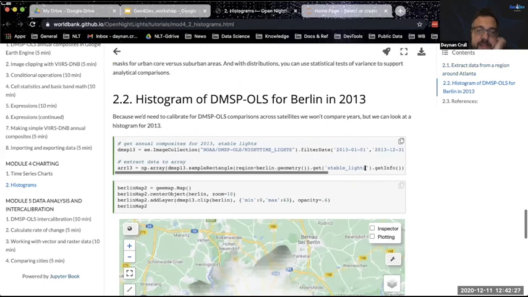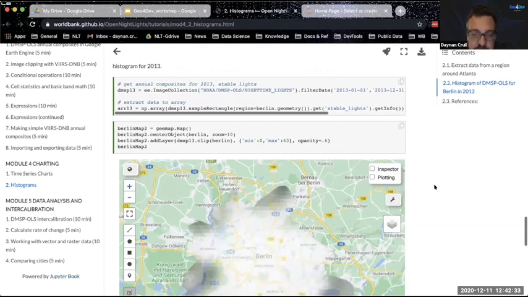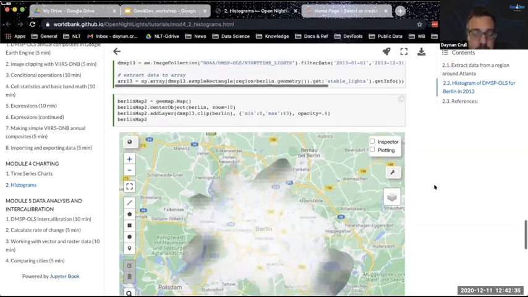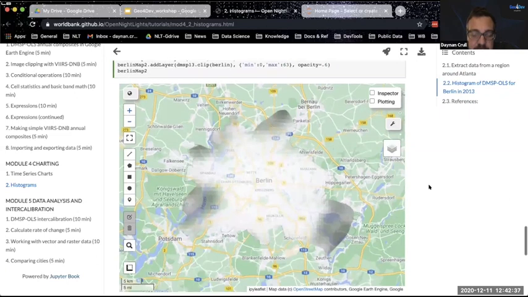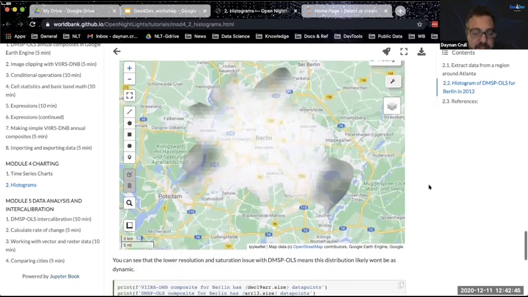We could do the same thing for DMSP. And as Kim mentioned, this is where you really note the difference in these two data sources. If we're looking at Berlin and we've clipped to Berlin, you can see, first of all, due to saturation, a fairly widespread area of what looks like high intensity light here. That's just because we're maxed out at digital number 63.